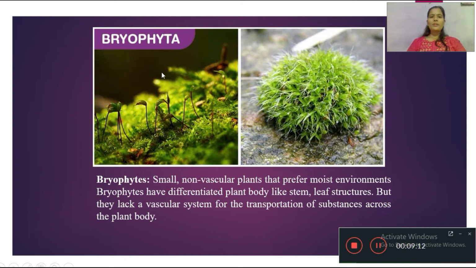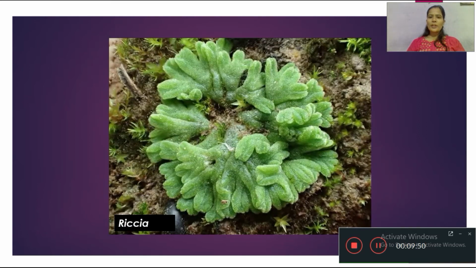Next division is Bryophyta. Bryophyta is a small non-vascular plant that prefers a moist environment. Bryon means mosses and phyta means plant, that is, the moss-bearing plant. We know in the rainy season we observe damp or shady places fully covered with a green mat-like portion, and this green mat-like portion is nothing but moss. This moss is called Bryophyta.